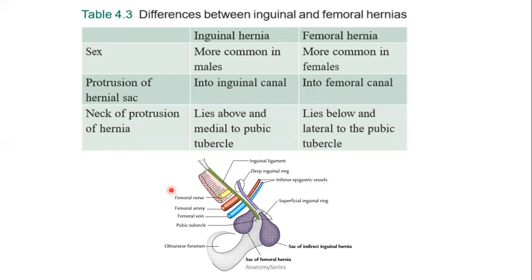The protrusion of the hernial sac is into the inguinal canal, of course, and here it is into the femoral canal. The neck of the inguinal hernia lies medial to the pubic tubercle. This is the pubic tubercle. Just above the pubic tubercle is the superficial inguinal ring. That is the reason why the inguinal hernia passes there and lies medial to the pubic tubercle. Whereas the femoral ring lies lateral to the pubic tubercle, so the neck of the femoral hernia lies lateral and below the pubic tubercle. This can be asked in MCQ.